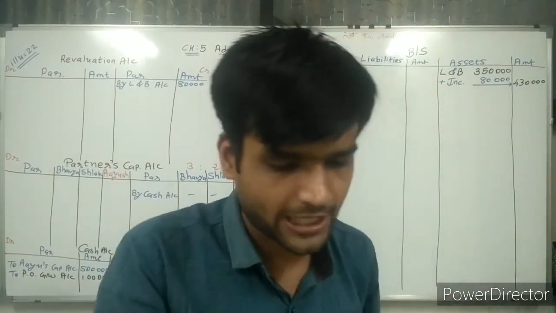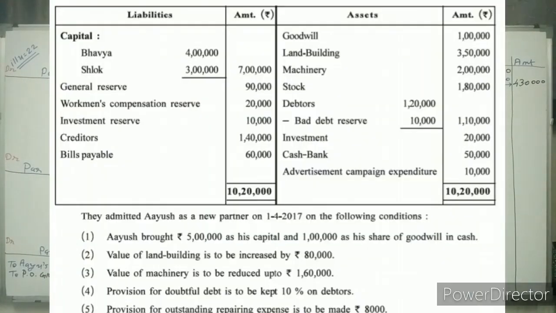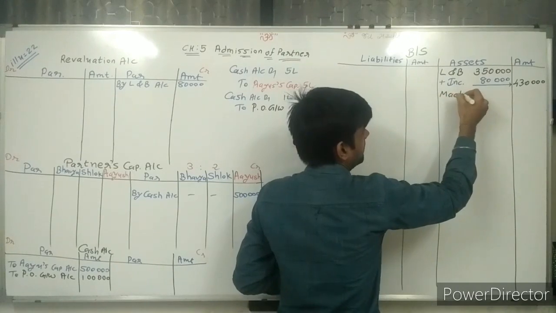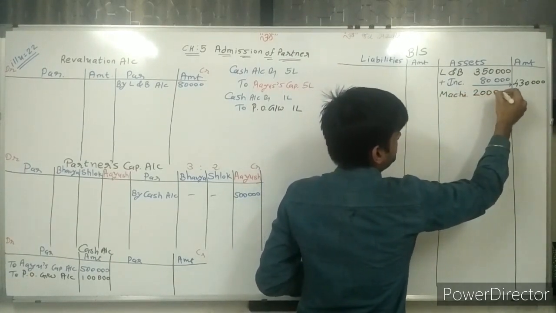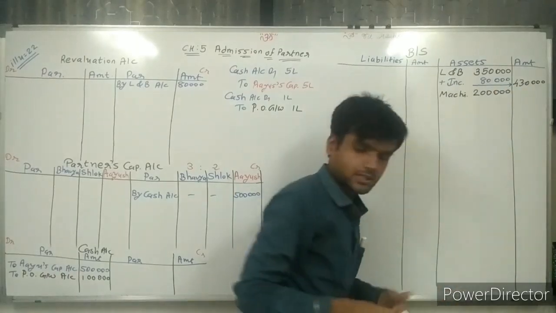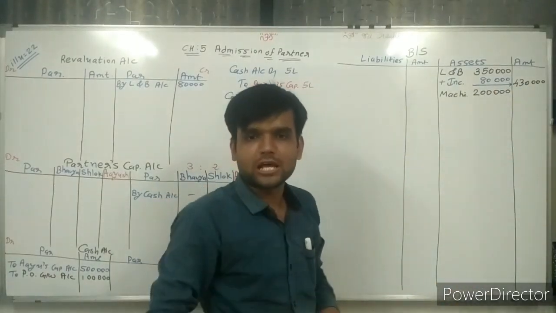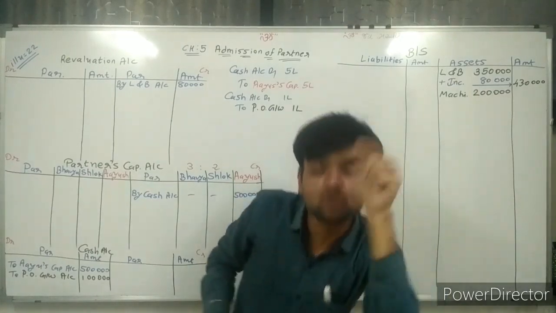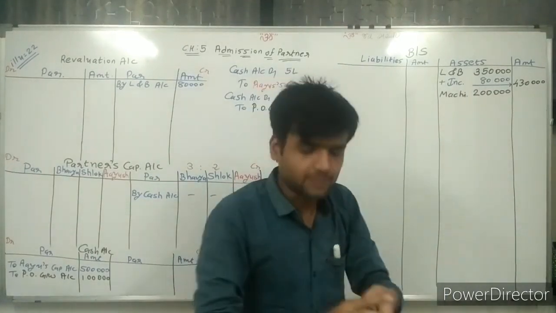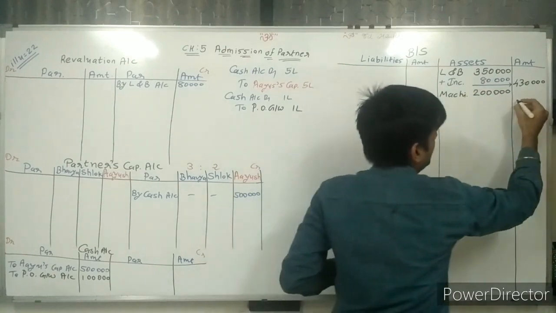Now what is actually given? Sir, the machinery value is given as 2 lakh rupees. So first of all, I am writing here machinery amount 2 lakh rupees. Now I want to make it reduce up to 1,60,000, that is, I want to make its value 1,60,000.